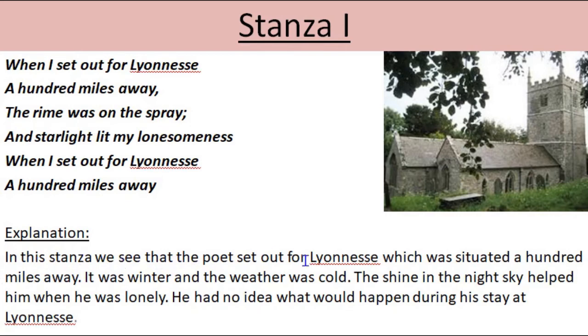In this stanza, we see that the poet set out for Lyonnesse, which was situated 100 miles away. It was winter and the weather was extremely cold. The shine in the night sky helped him when he was lonely. He had no idea what would happen during his stay at Lyonnesse. So the first stanza is all about the explanation of the atmosphere around the poet when he started his journey to an imaginary place, that is Lyonnesse.